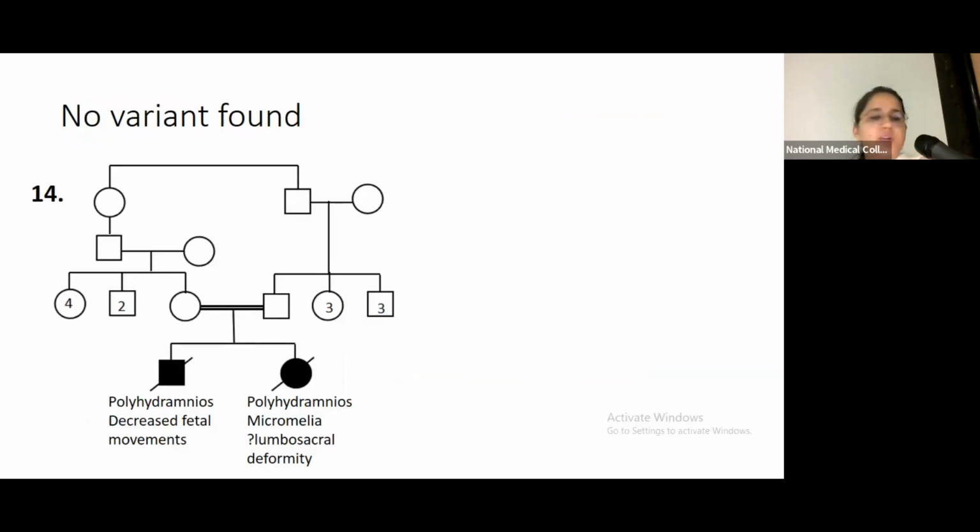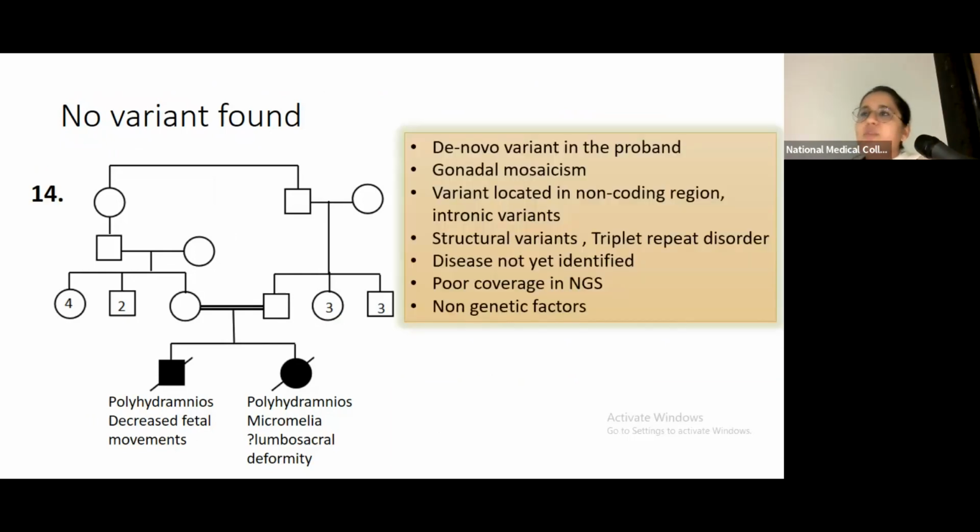Consanguineous family, polyhydramnios in both the fetuses, both the babies. One had decreased fetal movement, the other had macromelia or lumbosacral deformity. But again, we could not find any variant. Again, the reasons why no variant could be found could be because it's a de novo variant, gonadal mosaicism, variant in a non-coding region, maybe it's a structural variant, disease not identified, poor coverage, or in many cases, maybe there's a common environmental factor which does explain it, because polyhydramnios and lumbosacral deformity, environmental agents can explain this. But in 2 pregnancies back to back, it's difficult to say, but then again, it cannot be entirely ruled out.